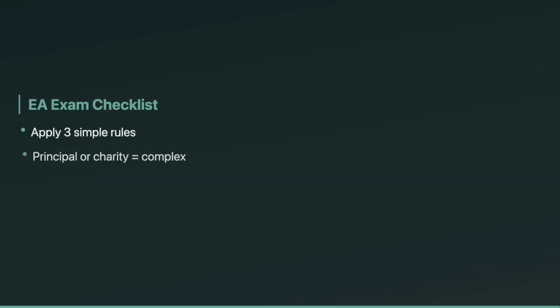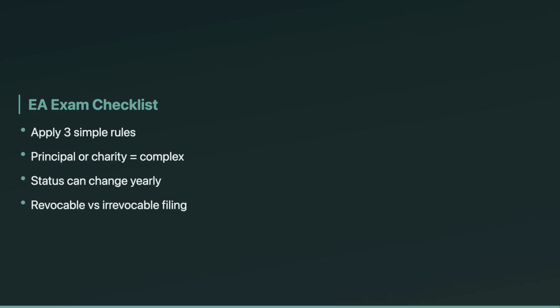Put it together for exam strategy. First, classify the trust for that year using the 3 simple trust rules. Second, watch for principal and charity keywords. Those scream complex. Third, don't assume the trust status is permanent. Finally, separate the filing concept. Revocable usually flows to the grantor. Irrevocable is its own taxpayer and may need Form 1041.